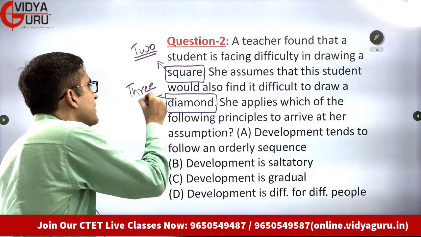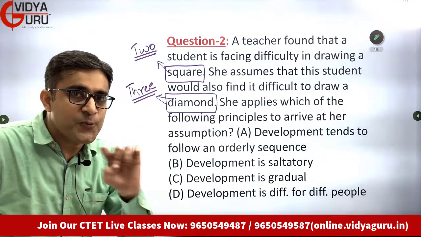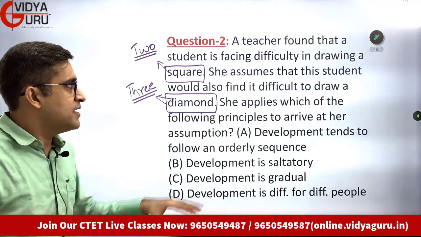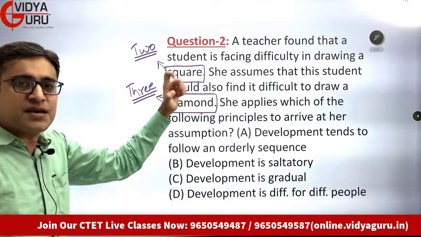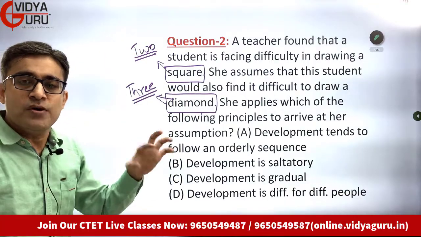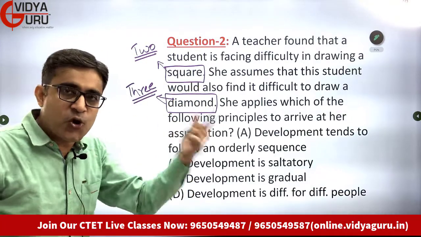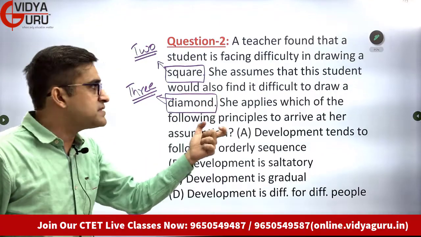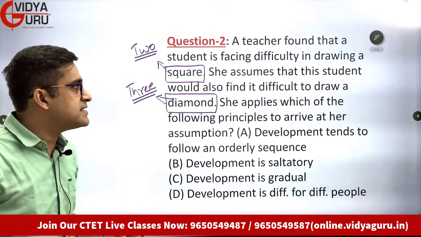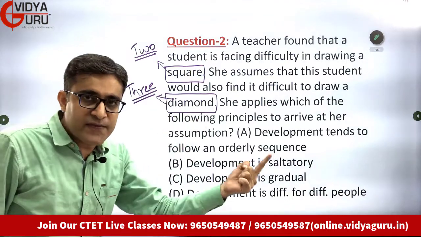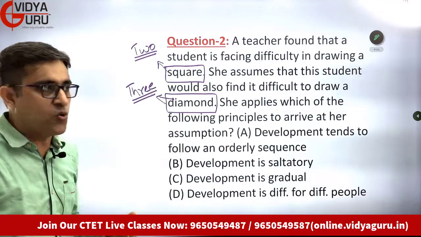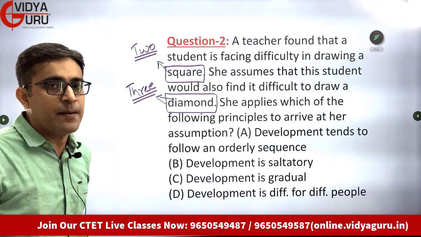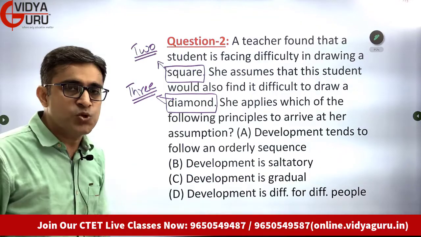Students, it is a three-dimensional figure. That is the point to be understood. What happens? She realizes that the student is unable to handle two-dimensional figures. He is unable to draw two-dimensional figures. So she assumes that the student will find difficulty in drawing a diamond also, because a diamond is a three-dimensional figure. Why did she assume that?